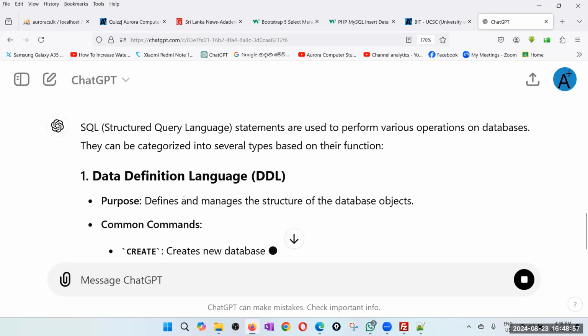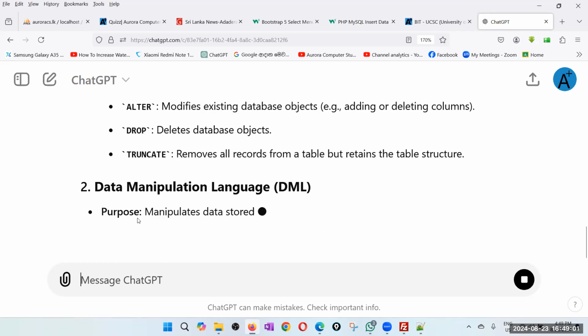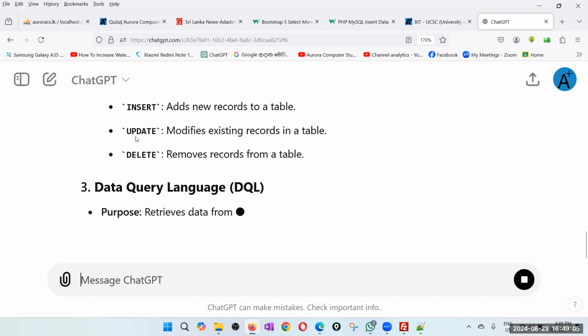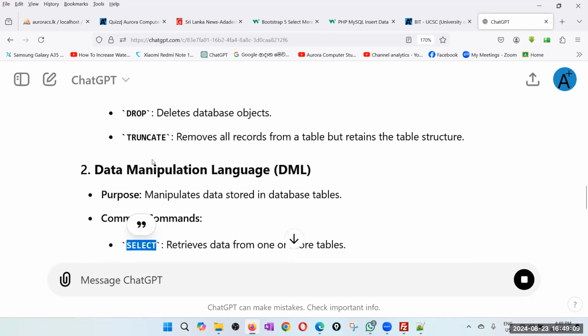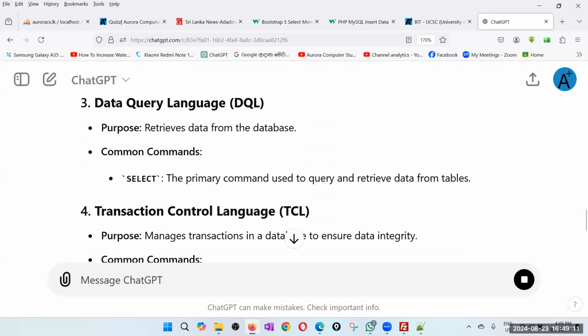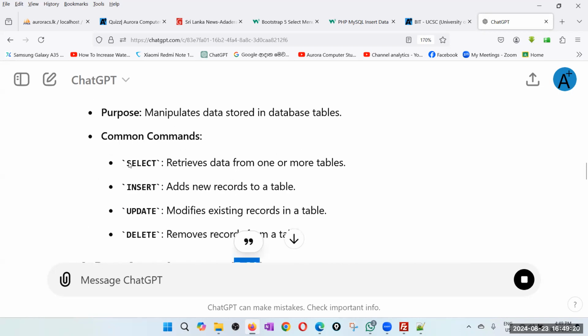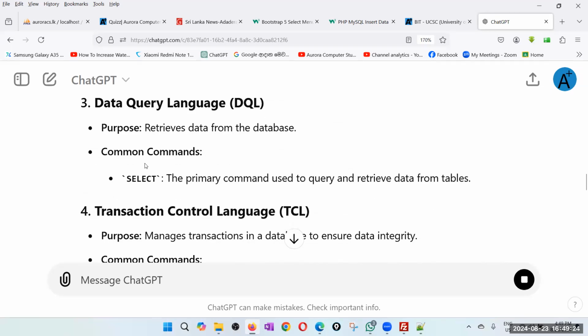Yeah, data definition language: create, alter, drop. Okay, truncate also if you want, you can take. Then data manipulation. Okay, you can see that ChatGPT also has taken select as a data manipulation, but at the same time, you can see they have taken select as data query language also. So you can see that ChatGPT has considered select as both data manipulation and data query.